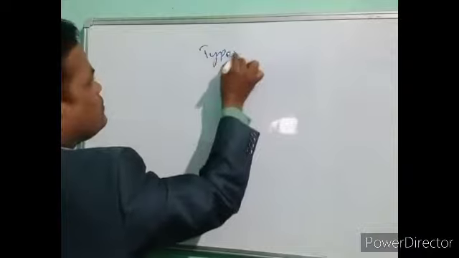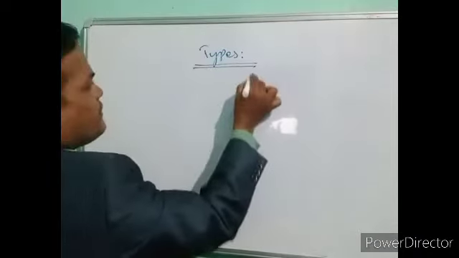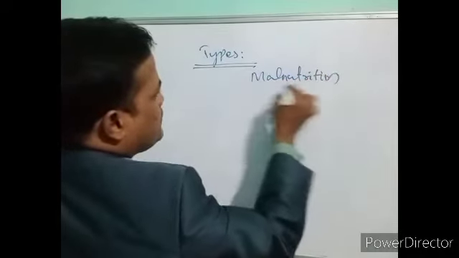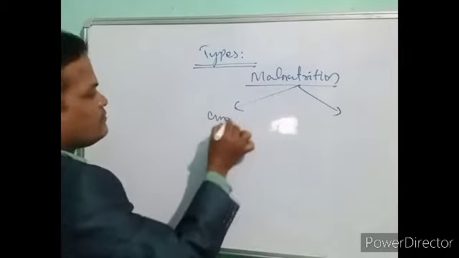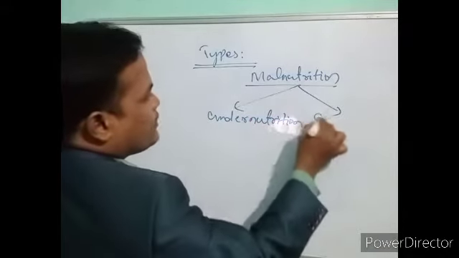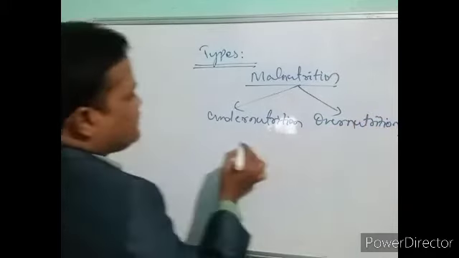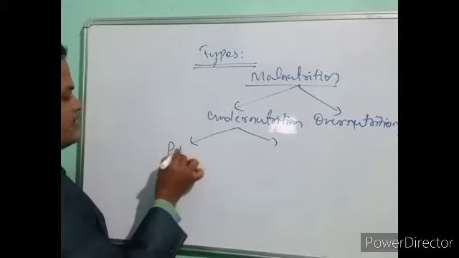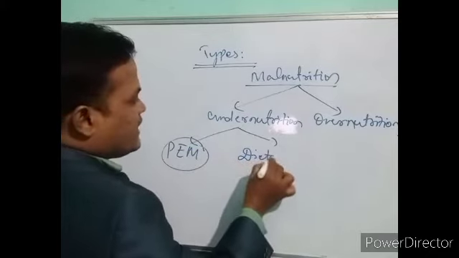Types. As we have told, malnutrition is divided broadly into two types, that is undernutrition and overnutrition. Undernutrition is again divided into protein energy malnutrition, PEM, and dietary deficiency.